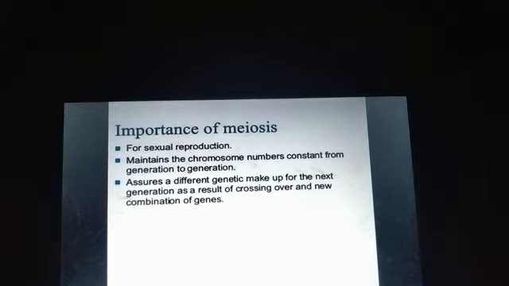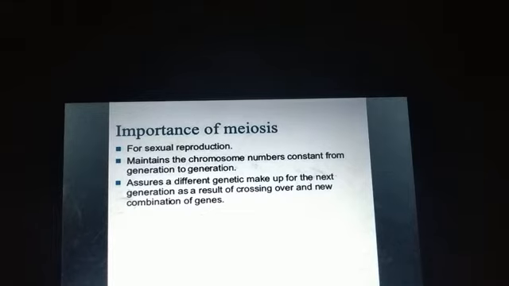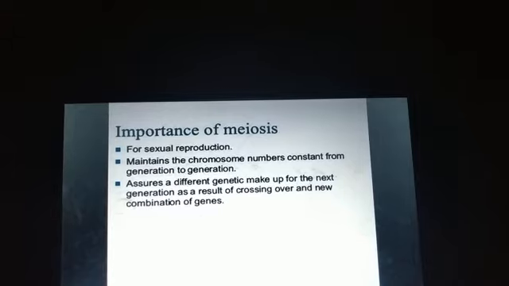Now let us see some of the significance of meiosis. Meiosis is necessary for sexual reproduction. Next, it maintains the chromosome number constant from generation to generation. See students, in meiosis, reductional division occurs, right? So the chromosome number is reduced to half that of the parent.